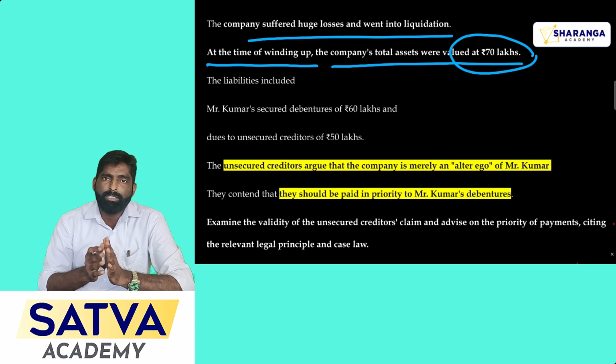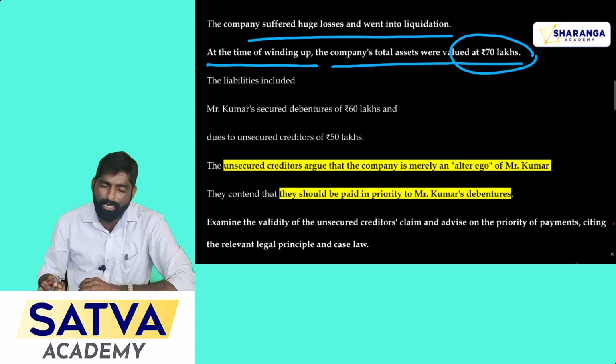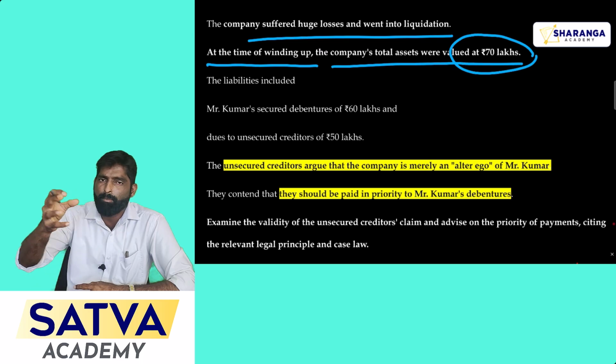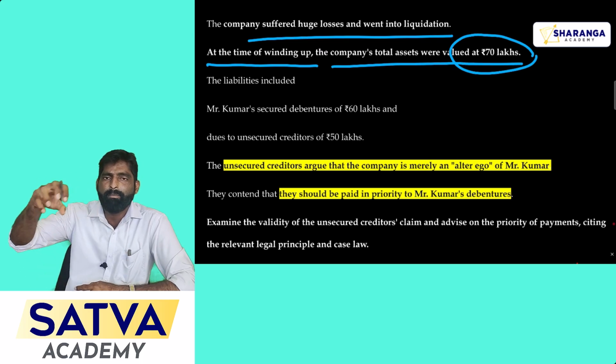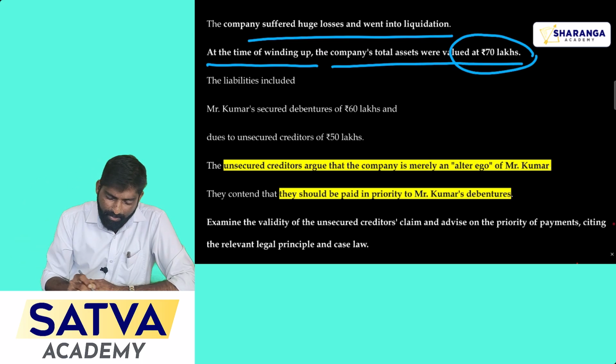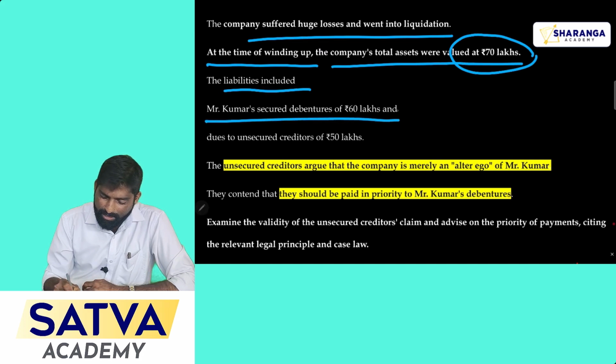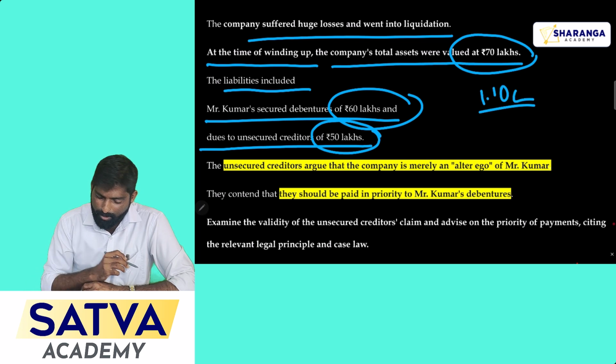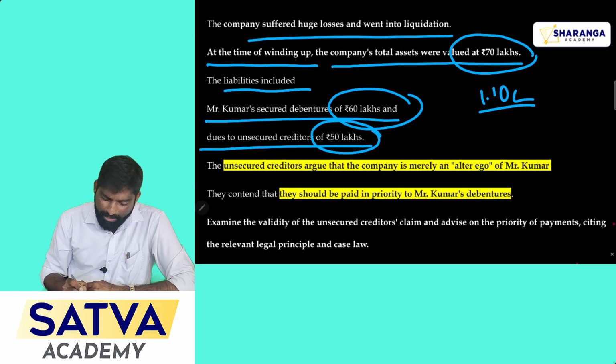So during that process, you have to settle the liabilities of the company first. After that, you can close the company. For settling those liabilities, you can use the company's assets or properties and funds available in the company. The liabilities include Kumar's secured debenture of 60 lakh rupees and dues to unsecured creditors of 50 lakh rupees. Now the total is 1 crore 10 lakh rupees. So that is the liability.